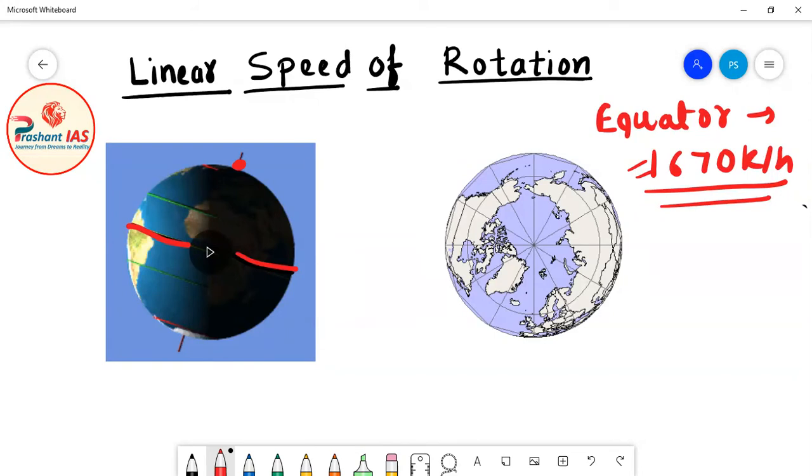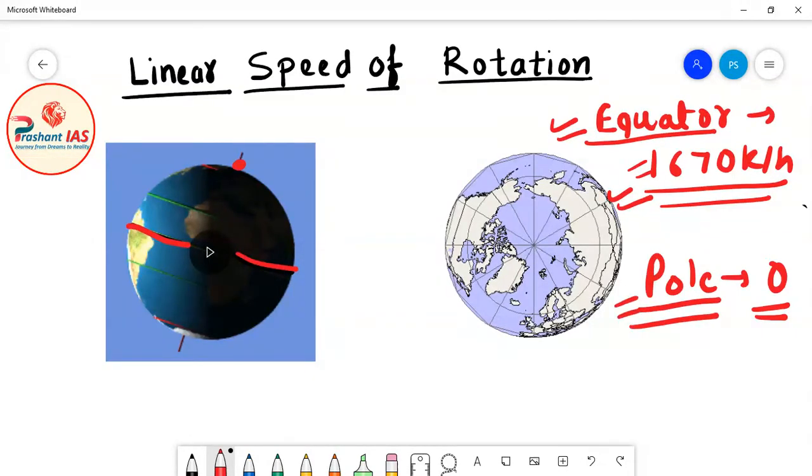It is just for your understanding: the linear speed of rotation of earth is maximum at equator, 1670 km per hour, and minimum at poles, where it is zero.